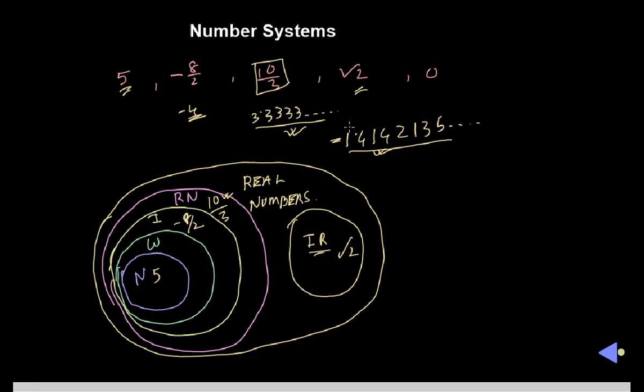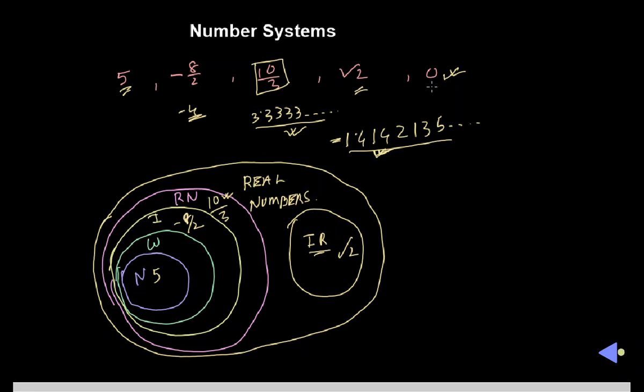Today, for this class, I have just briefed you about irrational numbers. Later on we'll discuss more about it. And finally, our last number, that is 0.